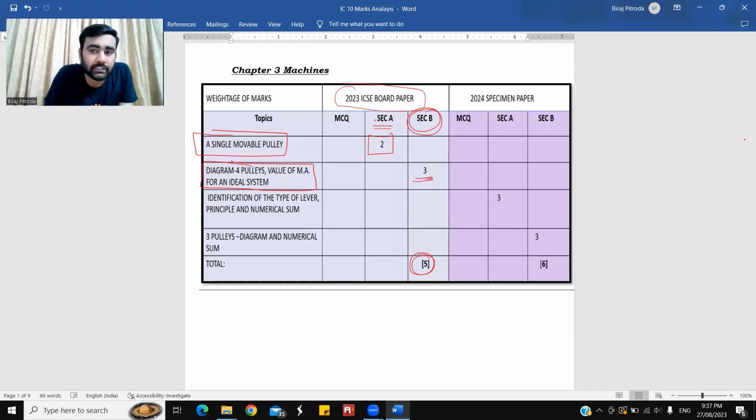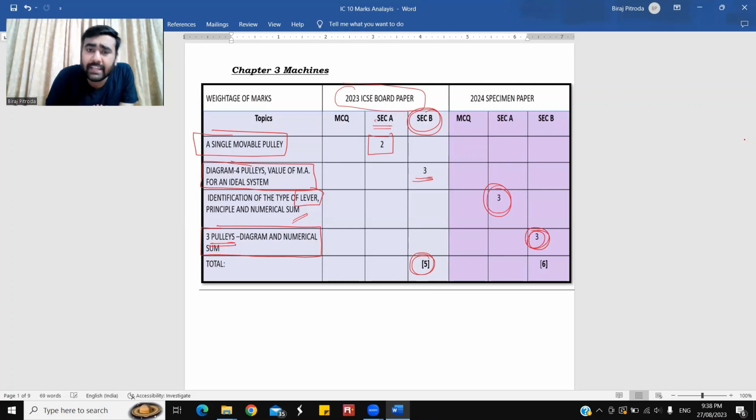No question was seen in the specimen paper, but students, there was a concept based question of lever in the specimen paper 2024 for section A. I'll tell you why there is no question for lever in 2023, because lever was omitted in the year 2023. It was again added in the year 2024. So we see some questions of lever in the year 2024.